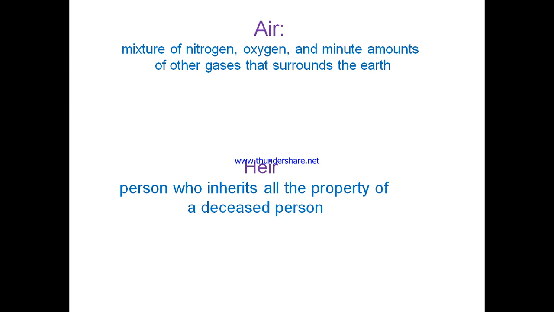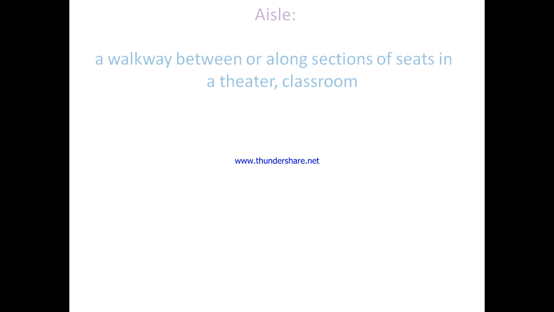So let's go to the other word, which is the word aisle. What do you think the word aisle means? So AISLE is the walkway between or along sections of seats in a theater or classroom. And the second aisle is I'LL, meaning I will.